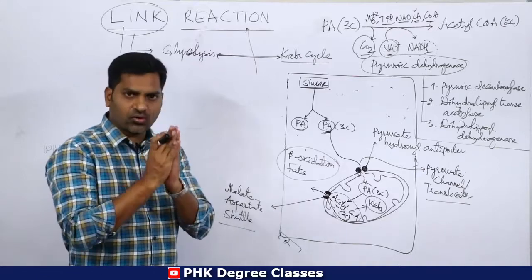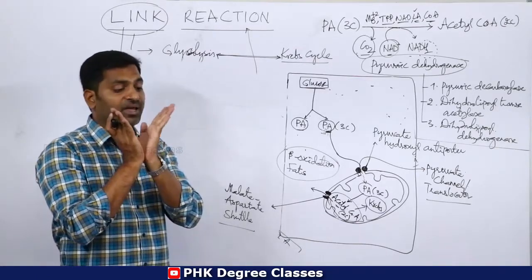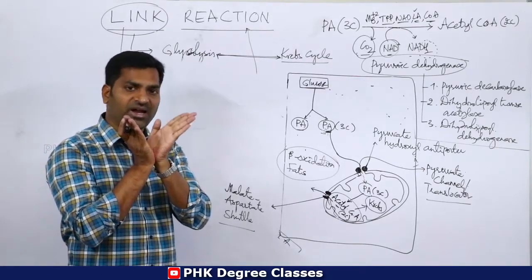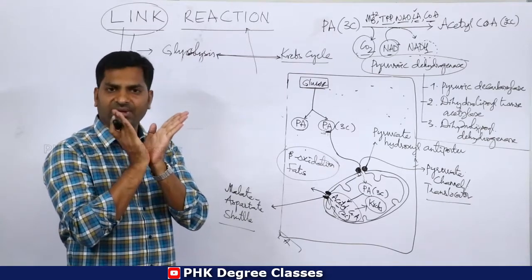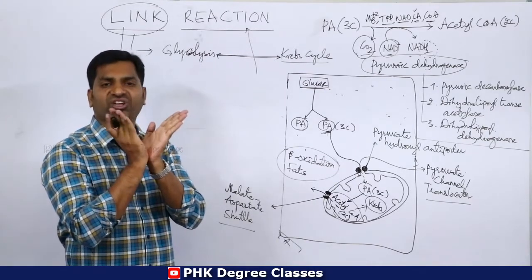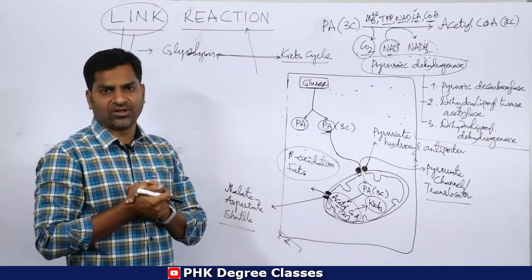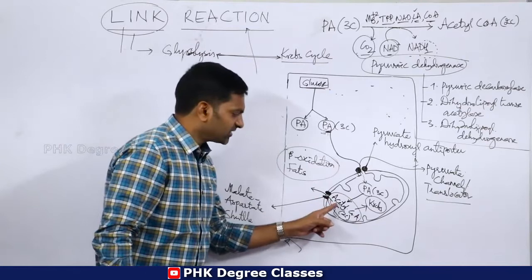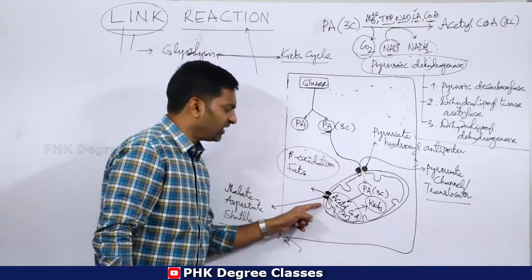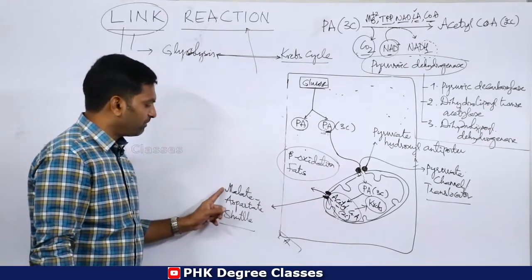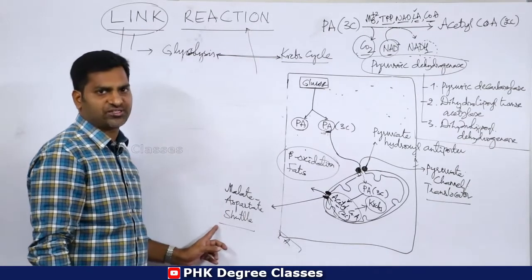So acetyl-CoA has two options. It may enter into the Krebs cycle in the matrix of mitochondria, or it may enter into the beta oxidation of fats, which takes place in the cytoplasm of the cell. For that, acetyl-CoA comes out through the particular channel called the malate aspartate shuttle.